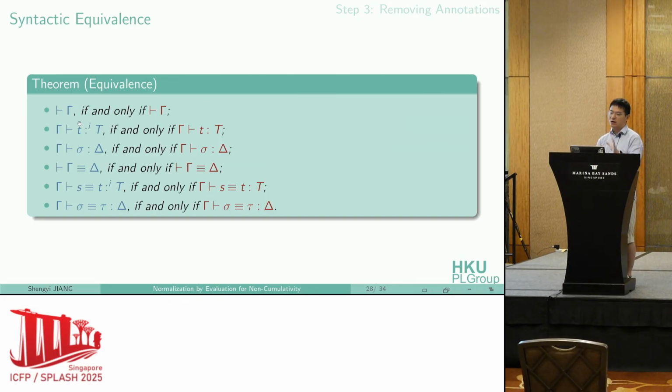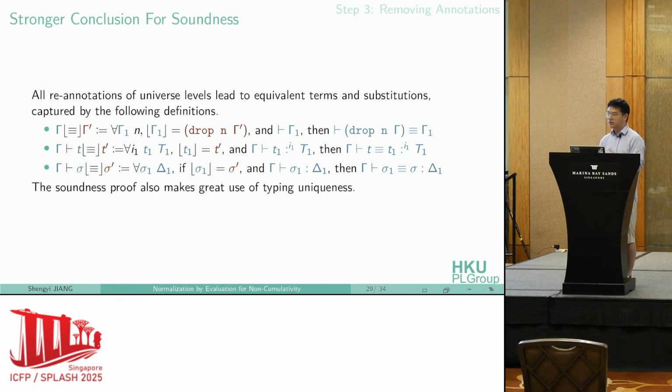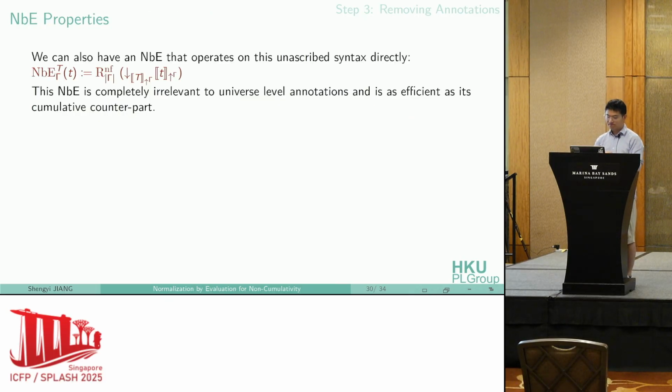So basically, one judgment holds in the ascribed system if and only if it holds in the other system. Although we show this equivalence in a symmetric way, the proof is actually non-symmetric. The soundness direction is much more difficult than the completeness direction, because the re-annotation of universe levels only needs two equivalent terms. So we need a much stronger conclusion to actually show the soundness direction.